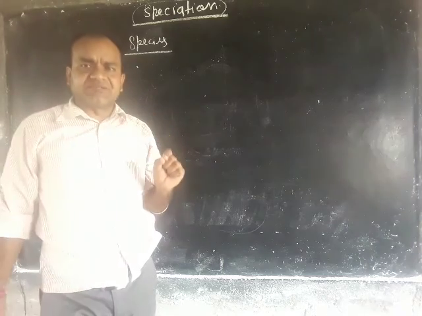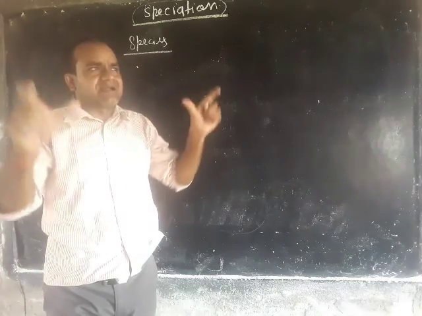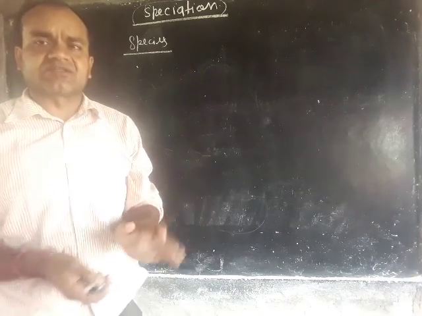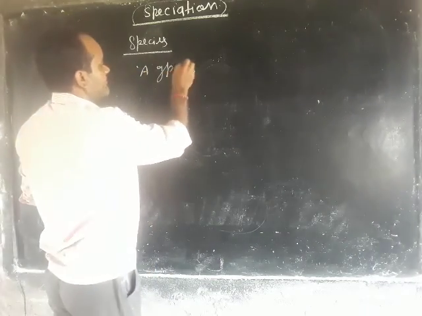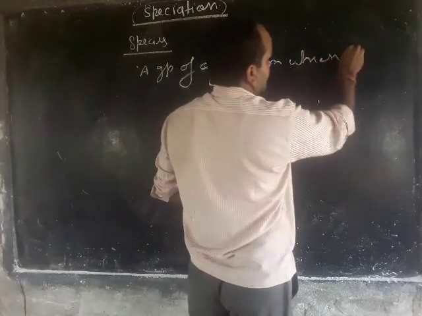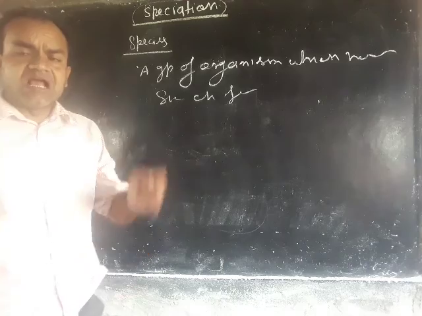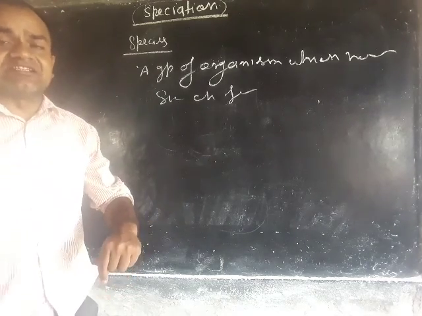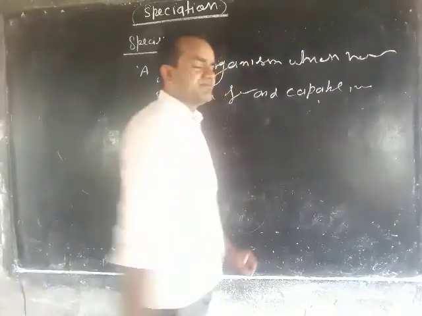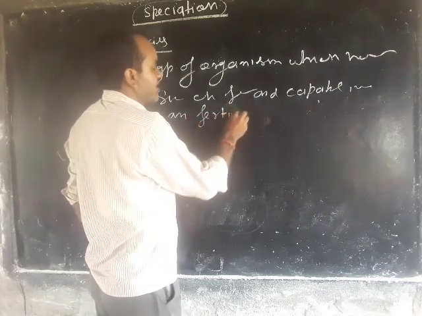The definition of a species: a group of similar individuals, a group of organisms, a group of populations which have similar characteristic features and are capable of interbreeding with each other and producing fertile offspring.